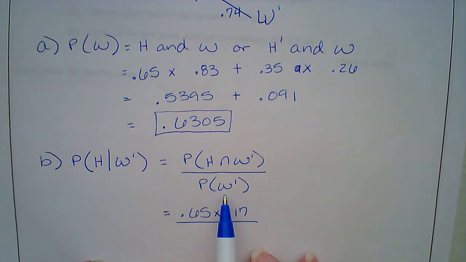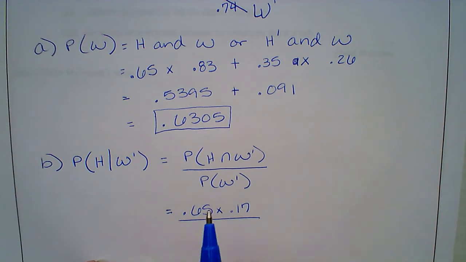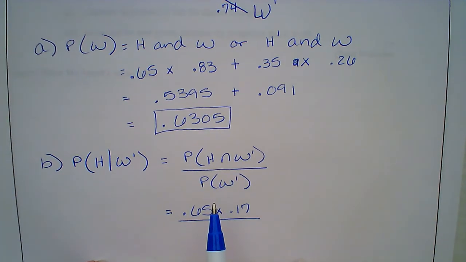Now, the probability of not win. I'm going to use what I've already got to help me out, because I know win and not win are complements. Those are the only two possible outcomes. You either win a game or you don't, which means they add up to 1. So I'm going to use that to save myself some extra work.